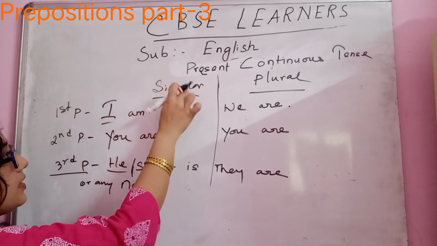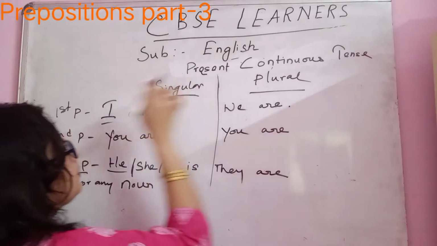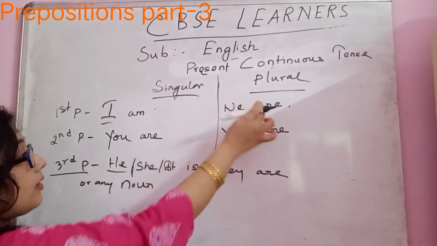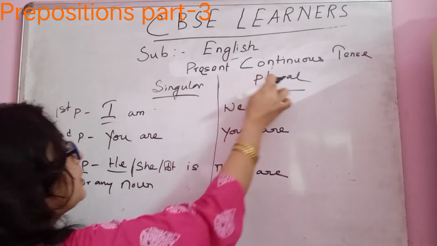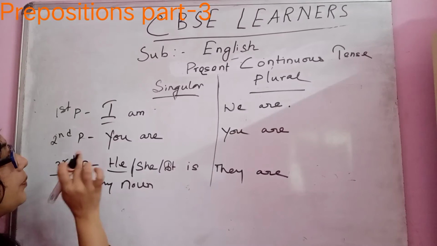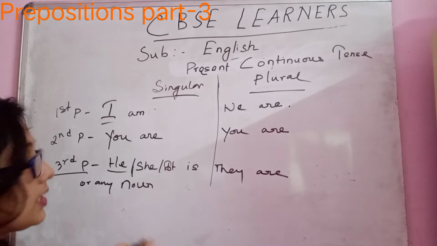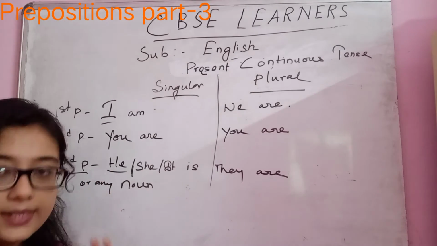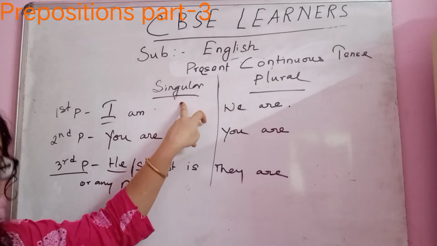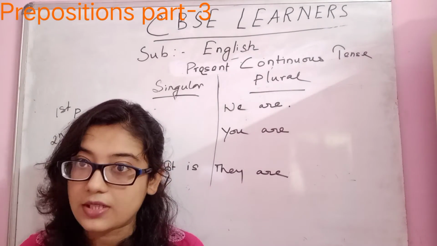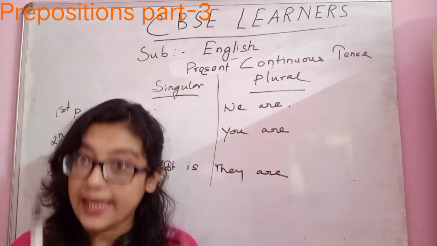First person singular number am. First person plural number we are. Second person singular number you are. Second person plural number you are. Third person he, she, or it is, or any noun is. Okay. Remember this. With third person singular number in present continuous tense, you have to use is.